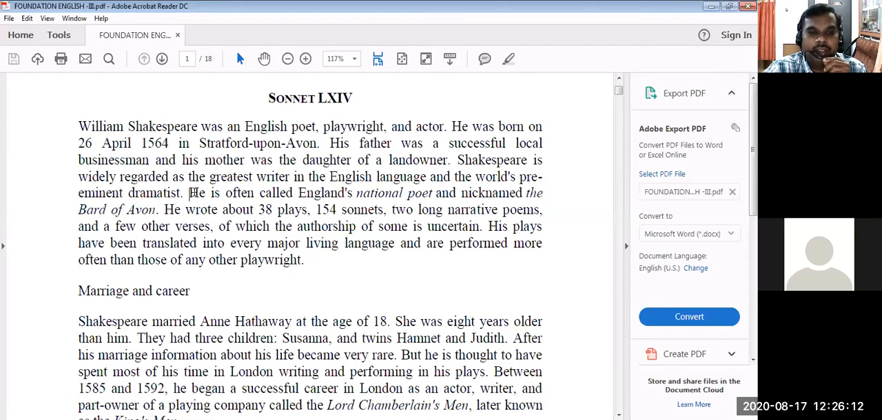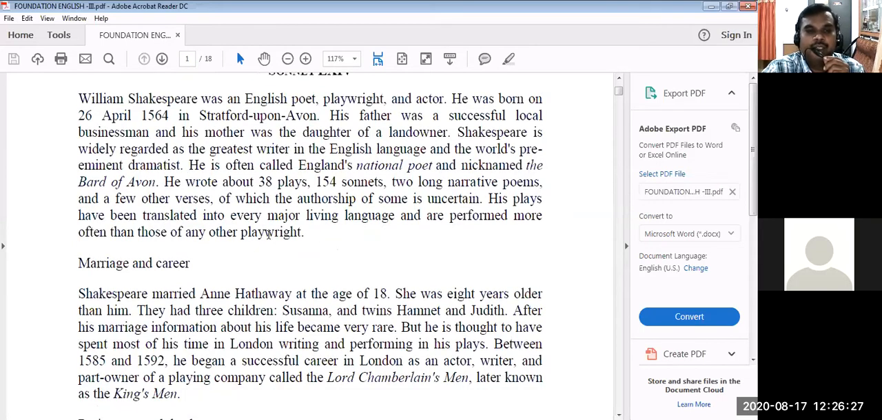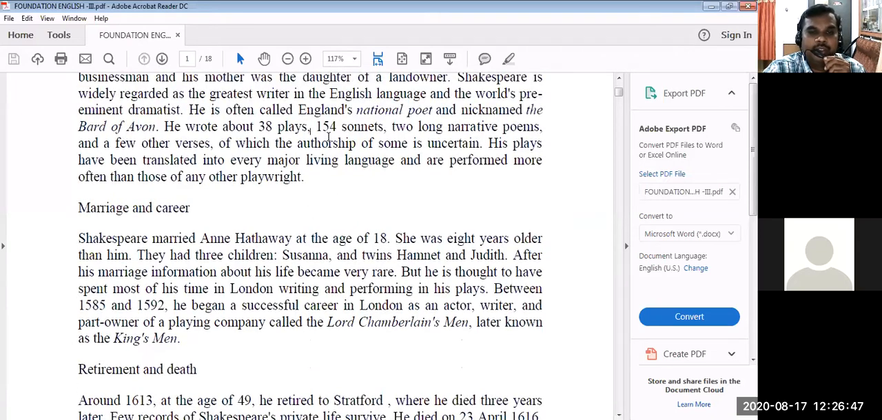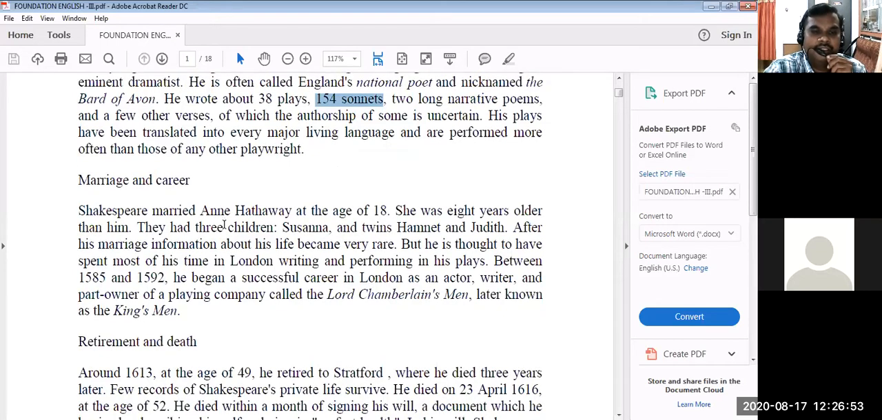In the beginning, he joined a drama group. He was acting with them. And step by step, he started to compose or write dramas for the drama group. Like that, in 20 years, he wrote 38 dramas, 154 sonnets, and two long narrative poems. So in total, he has written 38 plays, 154 sonnets, and this sonnet is the 64th one.